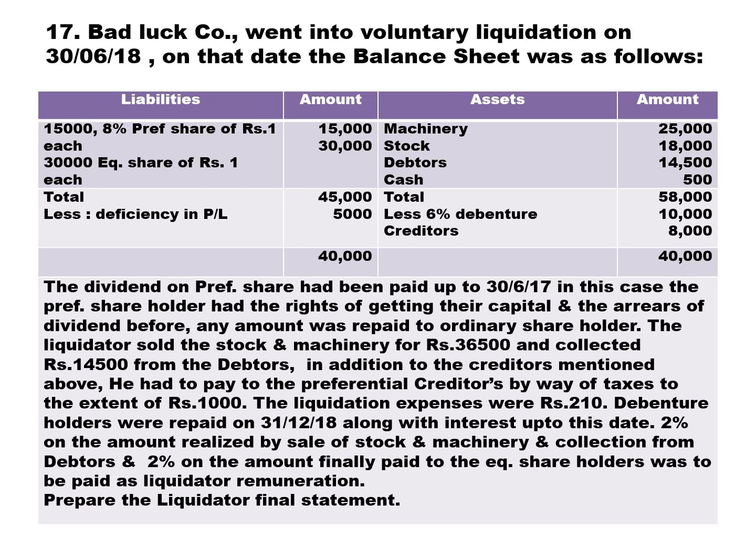We have 15,000 8% preference shares of rupee 1 each, 30,000 equity shares of rupee 1 each. Total you get 45,000. Deduct the loss appearing in PL account. That's called deficiency in PL account. Loss in PL account is 5,000. Machinery, stock, debtor, cash, total of asset side is 58,000.